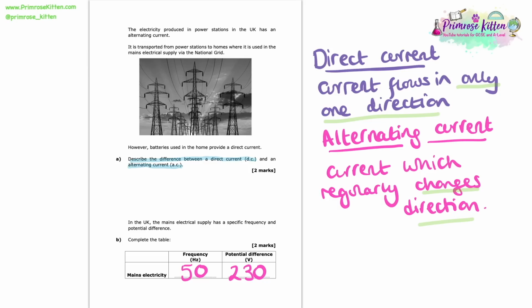Now, just like the definitions of direct current and alternating current, these are just simple facts that we need to know, and the only way we're going to learn them is by making a note of them and making an effort to get them in our heads. So if you don't know them, now's the time to write them down.